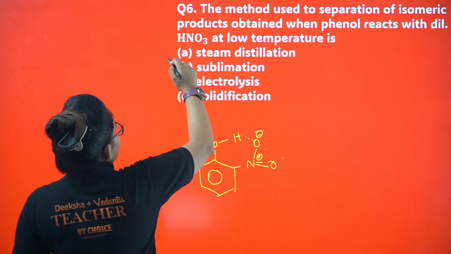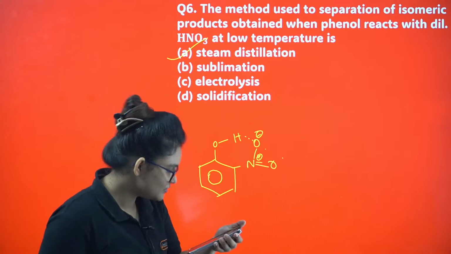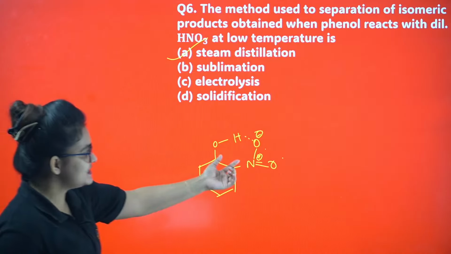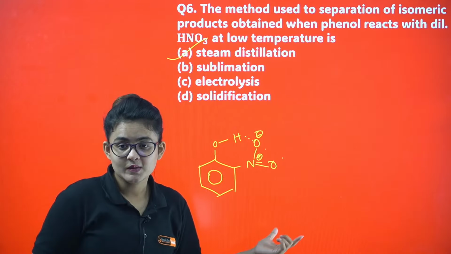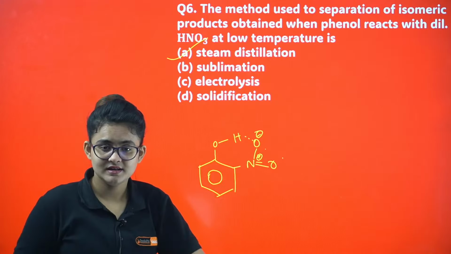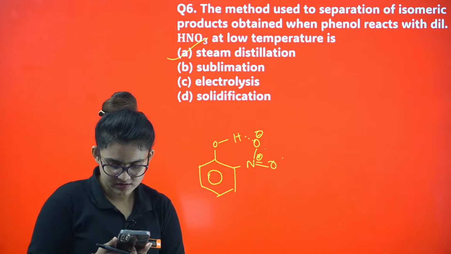Okay. Who said solidification? D. Dhanush, why? Solidification will not work, my dear. This is steam volatile, my dear. Okay, so it will be volatile. It will come fast. After that comes paranitrophenol, because it has intermolecular hydrogen bonding.